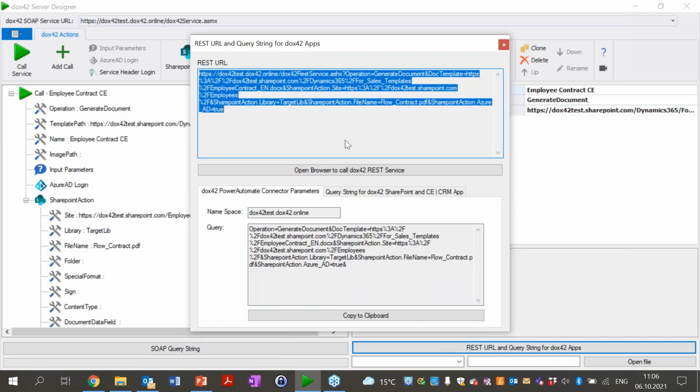And then here I would have the complete REST URL, and here we can see docs42 Power Automate connector parameters. That's exactly the format of the query string I will need in my Power Automate connector to get the flow up and running. And how we're using that and how to set up that flow, Diego is going to show you now.